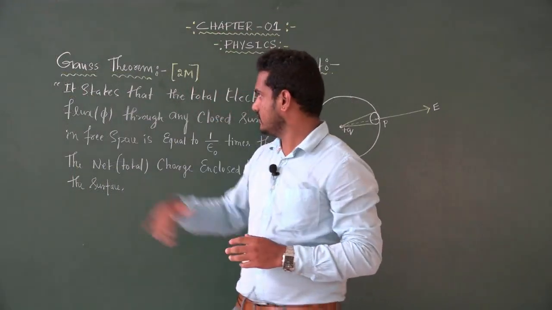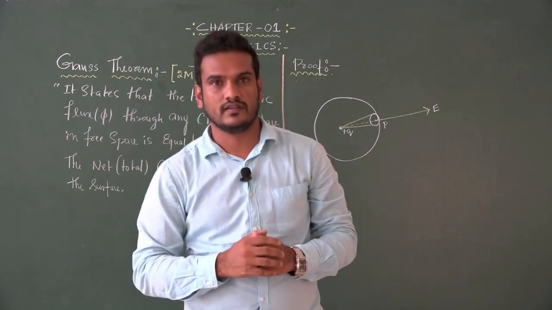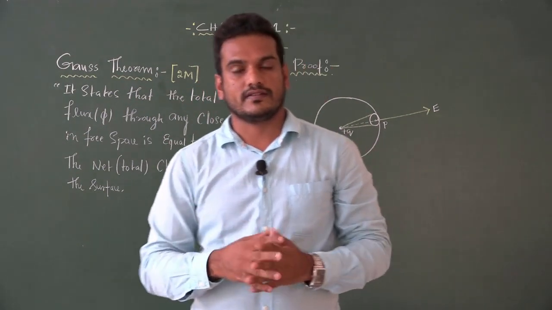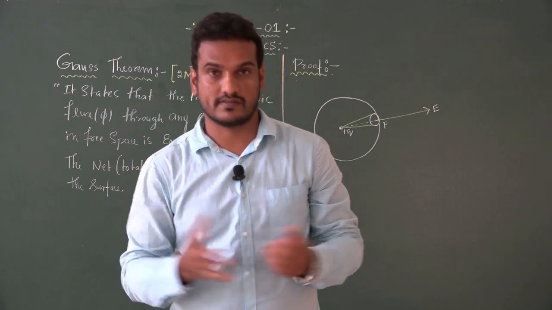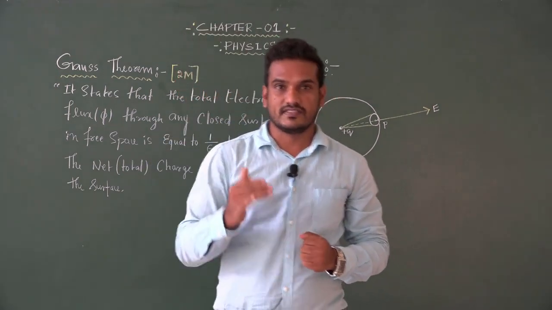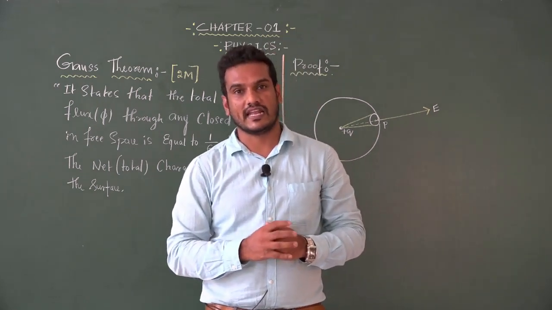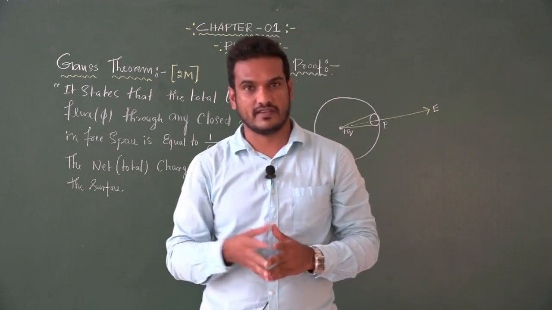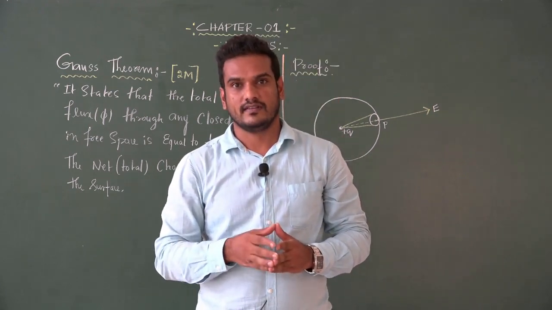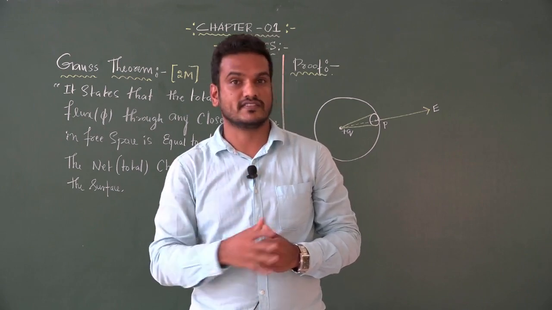Next concept is Gauss theorem. It is important for 2 marks. What exactly is the Gauss theorem? What is the use of Gauss theorem? What does the Gauss theorem say? Gauss theorem deals with total electric flux through any closed surface and net or total electric charge enclosed by the surface.